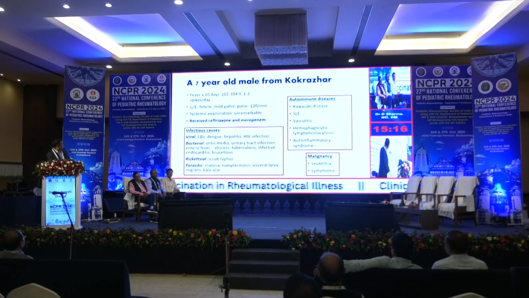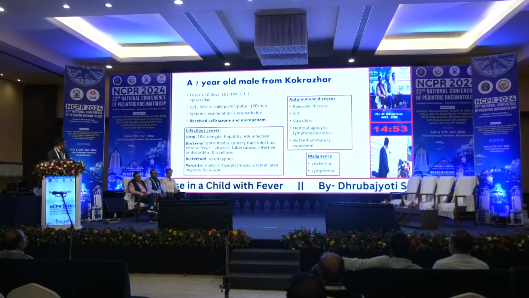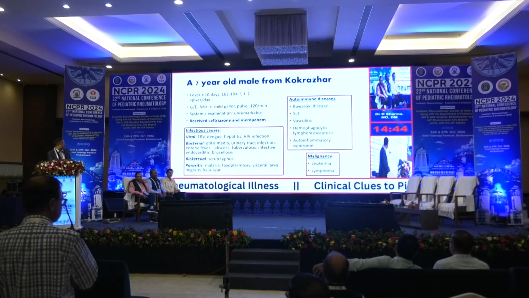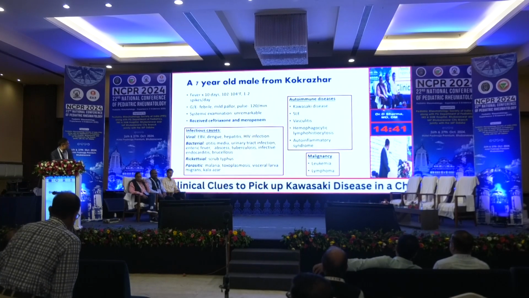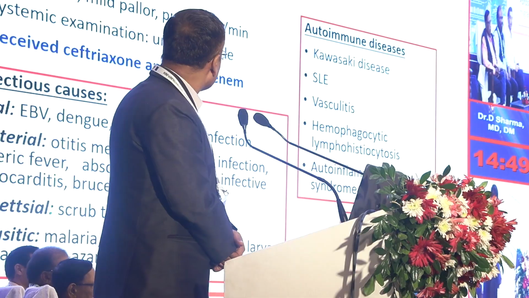Infectious diseases may include Epstein-Barr virus infection, dengue, HIV, and bacterial causes like otitis media; we always check the ear before we proceed. Then urinary tract infection, enteric fever, deep-seated abscess, tuberculosis, infective endocarditis, even brucellosis. Then rickettsial infections like scrub typhus, and parasitic infections like malaria, toxoplasmosis, visceral larva migrans and Kala-azar. Then autoimmune diseases like Kawasaki disease, SLE, vasculitis, hemophagocytic lymphohistiocytosis and autoinflammatory syndromes. Then malignancy like leukemia and lymphoma. These are the differential diagnoses we keep in mind.